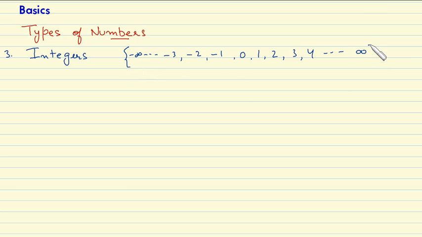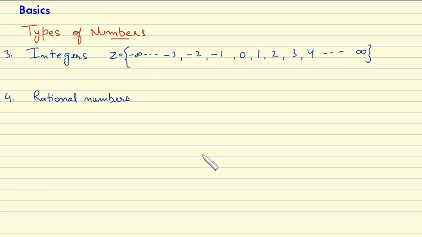All these numbers are called integers, and they are denoted by Z. The set of all the integers, all the negative numbers, 0 and the positive numbers, is denoted by Z. Still, you can see that integers do not contain fractions. Numbers like 2 by 3, 4 by 3, 1 by 2 are not counted in integers. An integer is a number without a fraction, without a decimal. It is just a simple plain number with a negative sign or a positive sign.